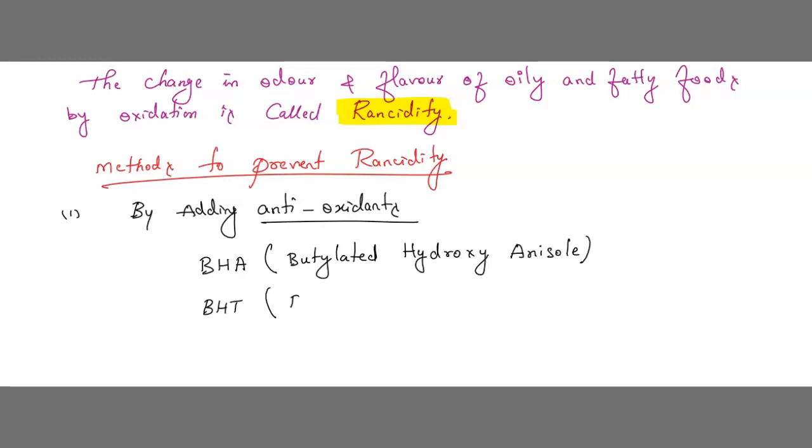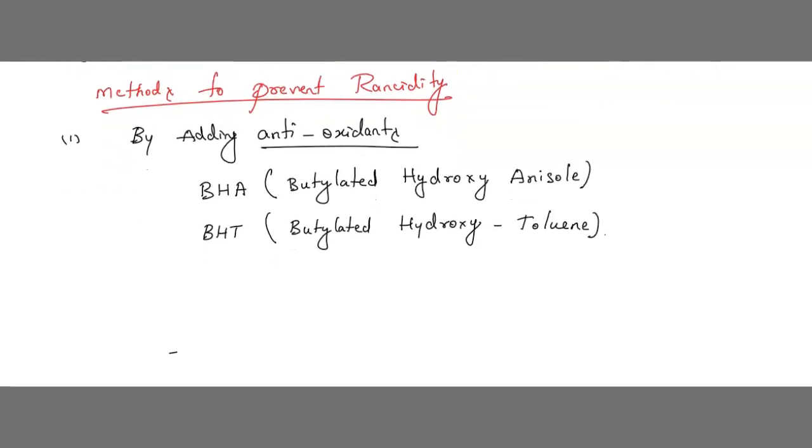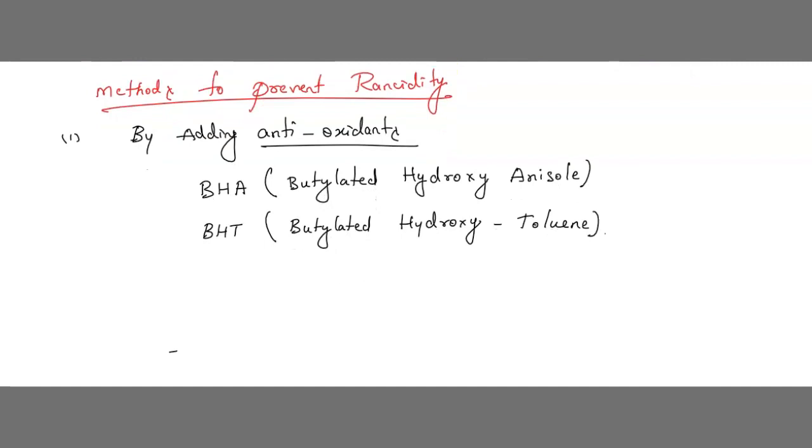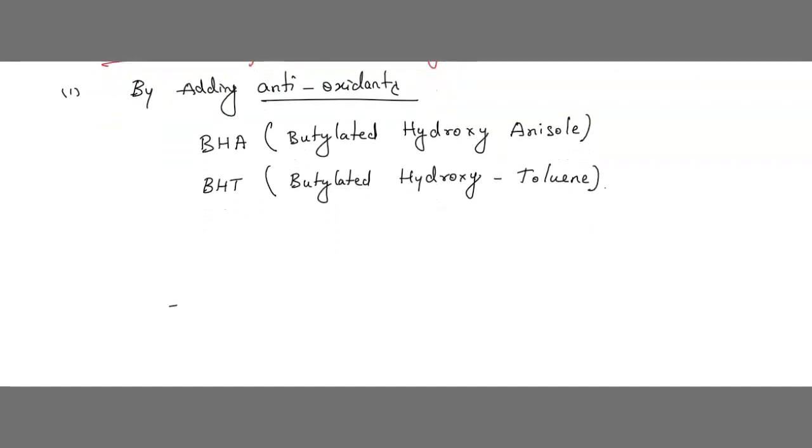BHT is nothing but butylated hydroxytoluene. So these are the antioxidants. Antioxidants are nothing but those different chemicals, those different substances which we are using to prevent oxidation. Oxidation should not happen. So this controls the oxidation process. Understood? By adding antioxidants we can prevent it.